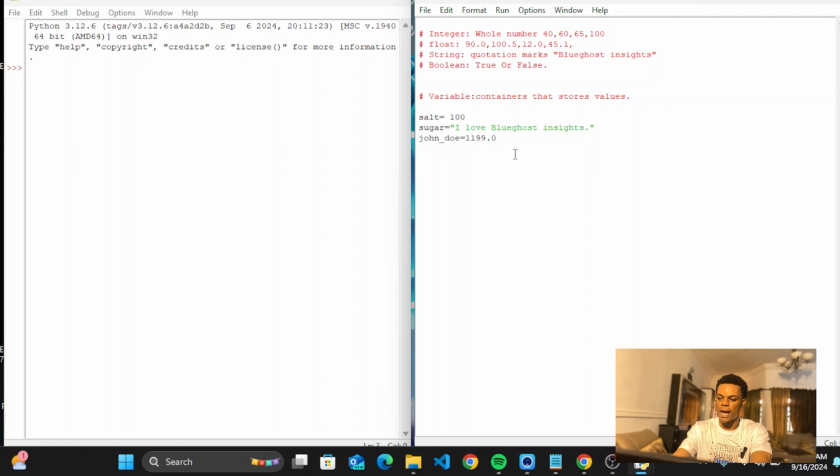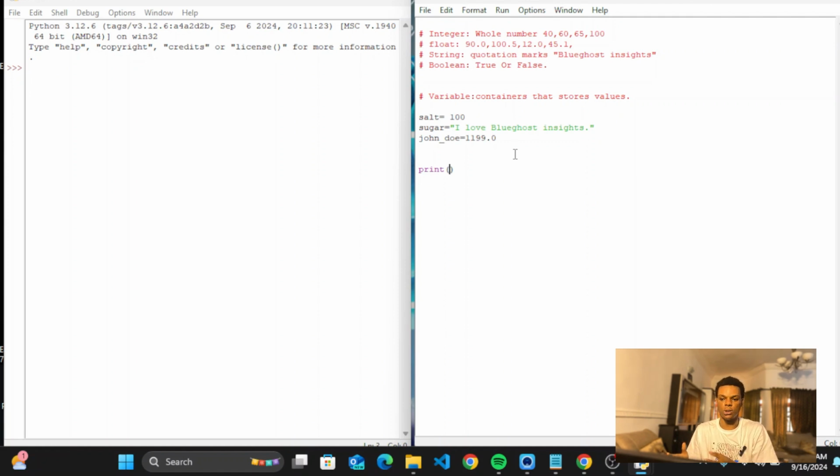Okay, so the next thing, let's see how these data types look. How can we bring them to life? How can we implement them? I'm going to come here and say print. This print is a print function that we have in Python. You use it to bring out the output of your code.